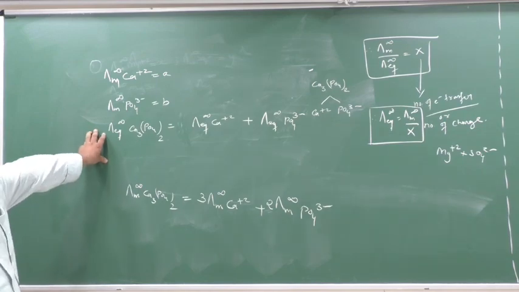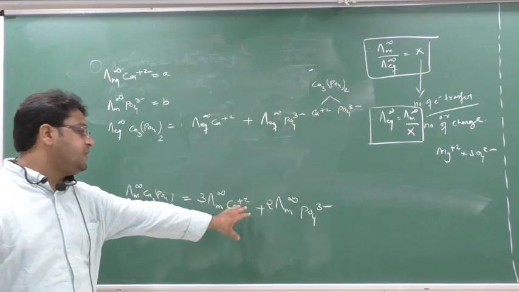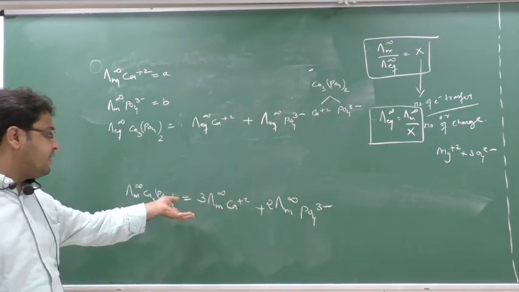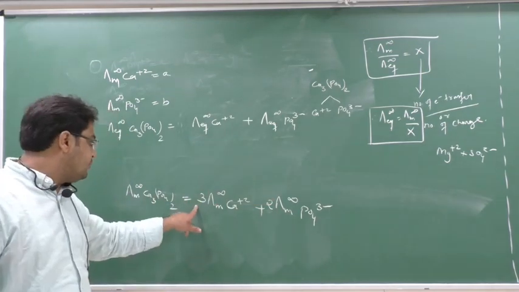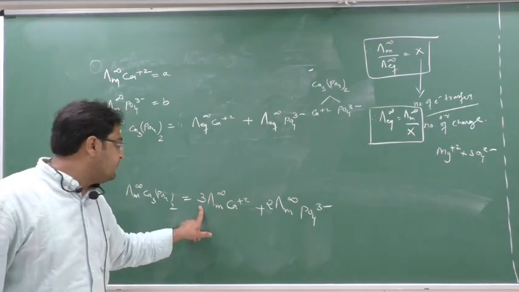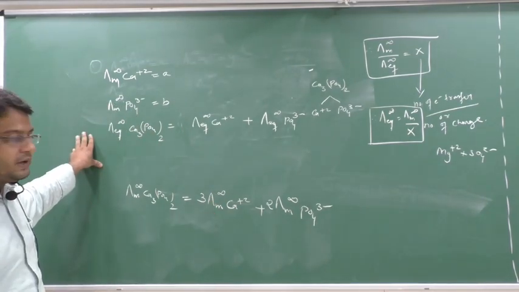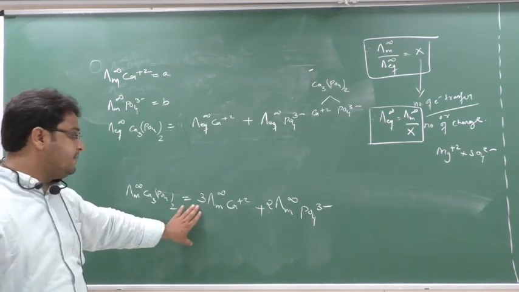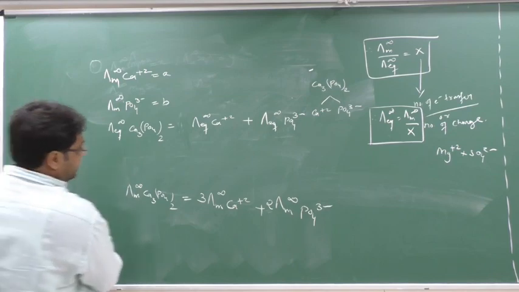In lambda eq it is just the sum of their ions. But in molar conductance, the sum of their ions plus we have to multiply by the number of cations and anions. So see here, I have multiplied: the number of cations was 3 and the number of anions was 2. But in eq I have not multiplied. So please, this is the basic difference you have to remember. Only in molar conductance you have to multiply. In equivalent conductance you should not multiply. Clear this part? I hope you remember.